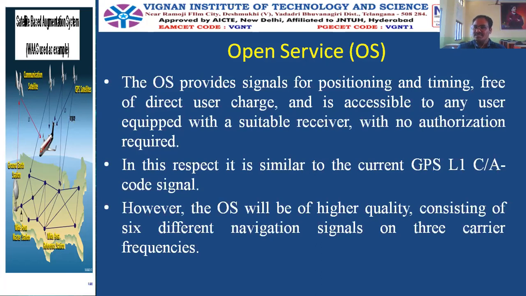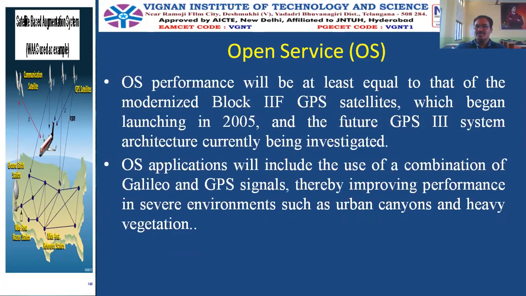But the OS will be of higher quality, consisting of 6 different navigation signals on 3 carrier frequencies. In GPS there are only L1 and L2, but here it is using 3 carrier frequencies. OS performance will be at least equal to that of the modernized Block IIF GPS satellites, which began in 2005.